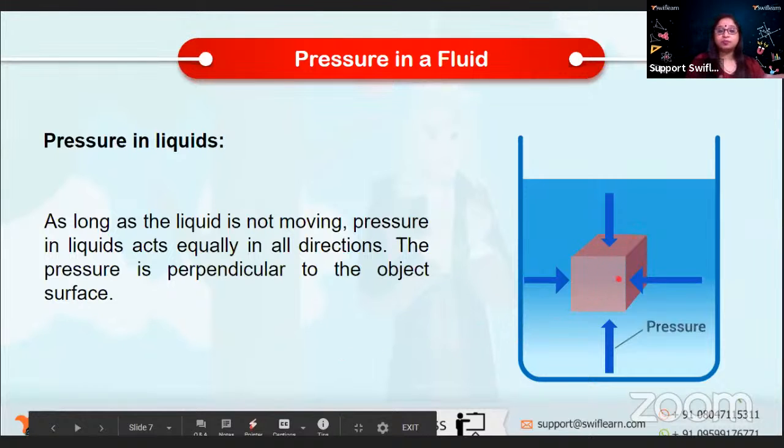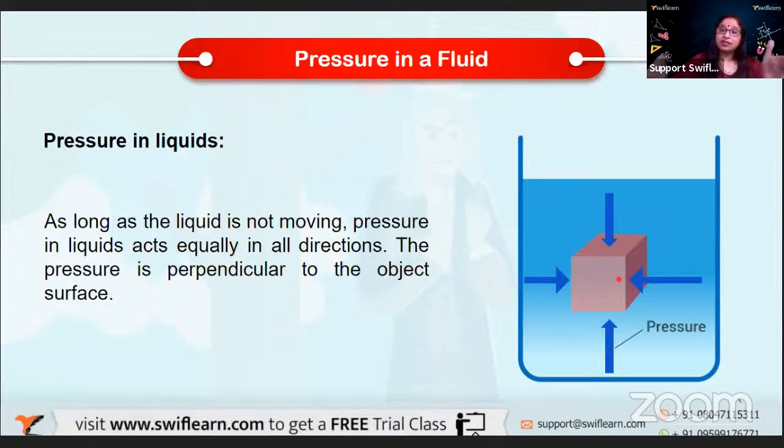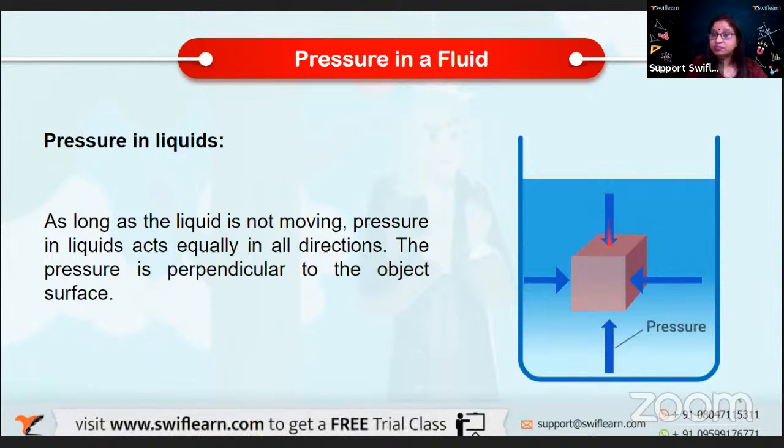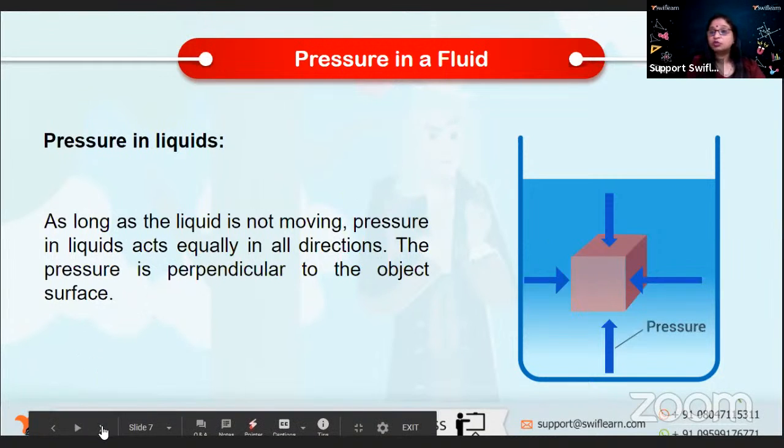So if I place an object inside a liquid contained in a container and it is not moving, the liquid exerts pressure which is perpendicular to the surface and equal from all sides: right, left, above, and below. This is something which we need to understand.